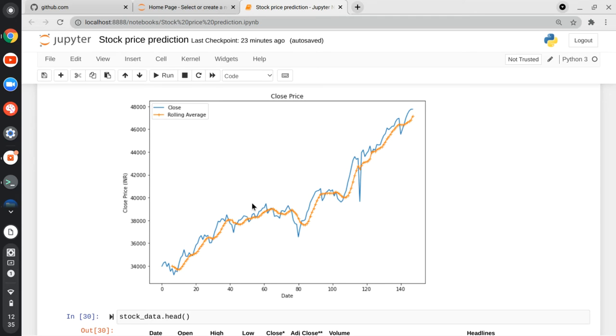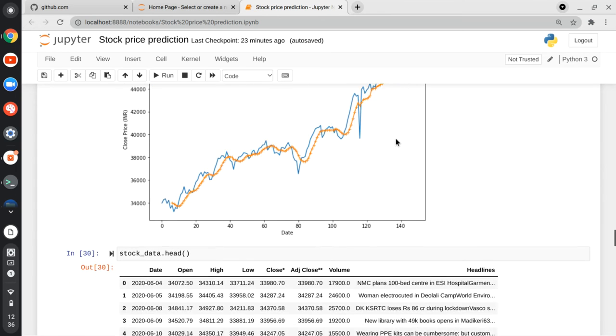For example, let me explain. If we consider the month of January, first we consider the first week, that is 1st Jan till 7th Jan, calculate the average, plot it on the 7th day. Now we discard the 1st Jan closing price, add the 8th day closing price, calculate the average and plot it on the 8th day. This is how we plot the rolling average.